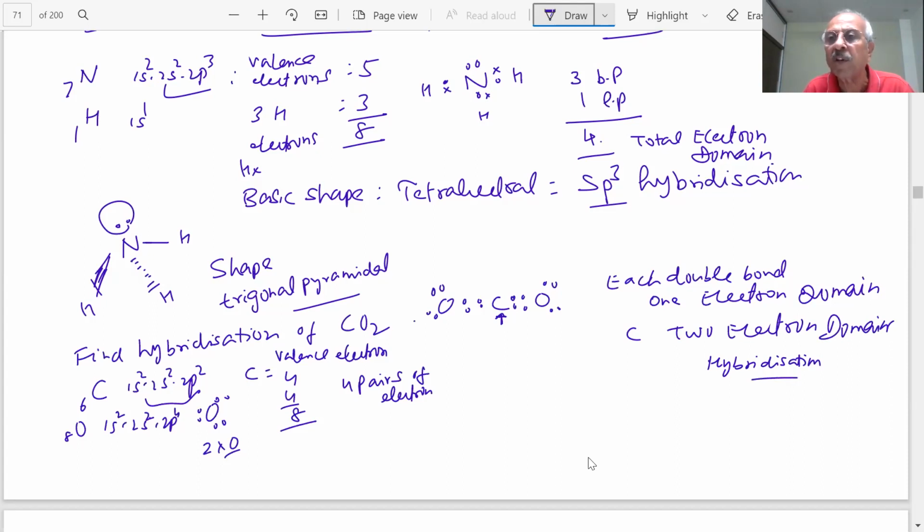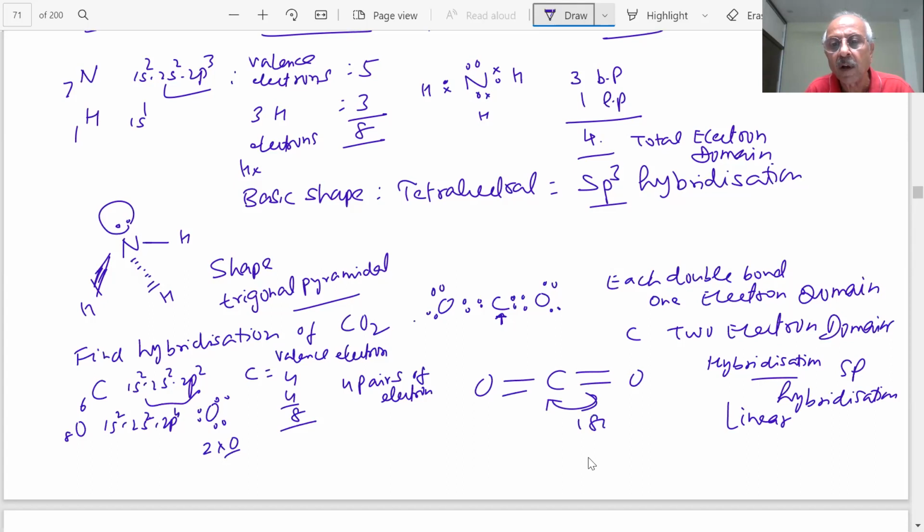Each double bond is also taken as one bond. Then it will be sp hybridization. And if it is sp hybridization, what is the result of that? Shape is linear. Bond angle will be 180 degree.